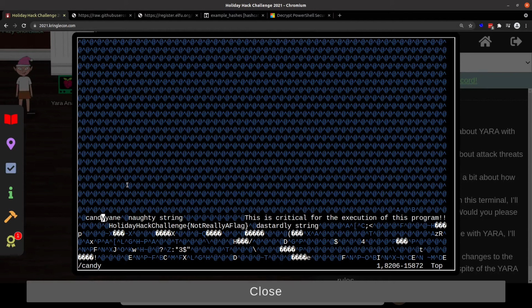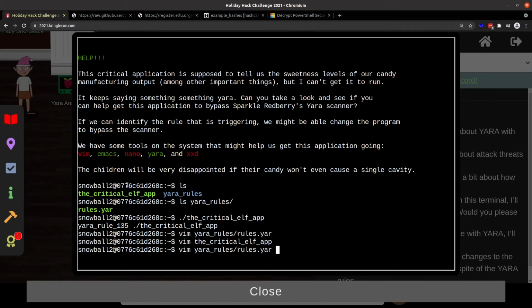One other thing you'll note, I was actually on top of the Y when I tried to put another Y in, which is not an effective demo, but I got lucky. Sometimes when you open up a binary like this, there are zero width characters or other formatting characters that cause your terminal to act a little funny. That's fine. Just work around it. So in this case, I wrote over Candy Yane. If it was really important for me to write over that Y instead, I could come back here, change this back to C, and then go over the D and replace it with a K and a cane. You just have to figure out what's going on. So with that, we can write quit, get out of here, and let's try to run it again and see what happens.